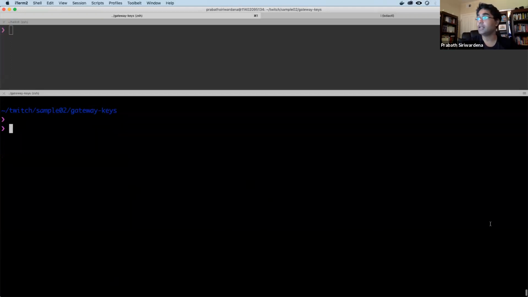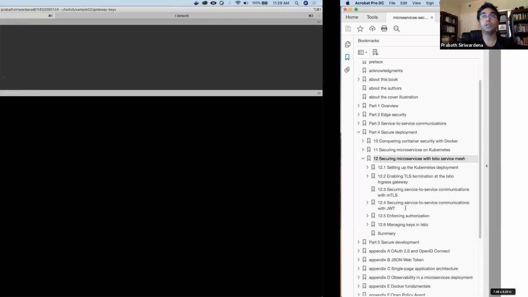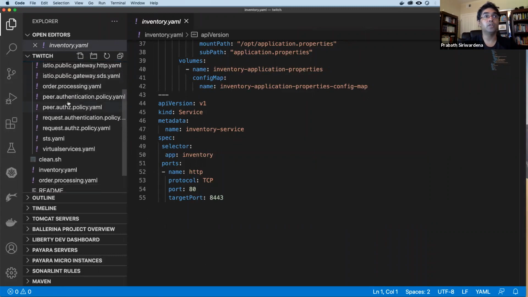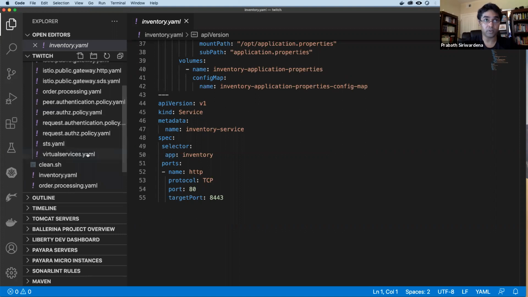So now the next thing we need to do is create a gateway, right? So before that, let me go through the definition of the gateway. Istio introduced two new CRDs, the gateway resource and the virtual service resource, right?